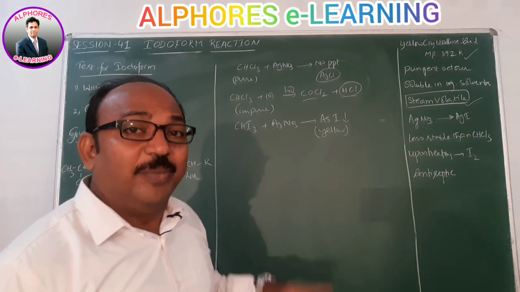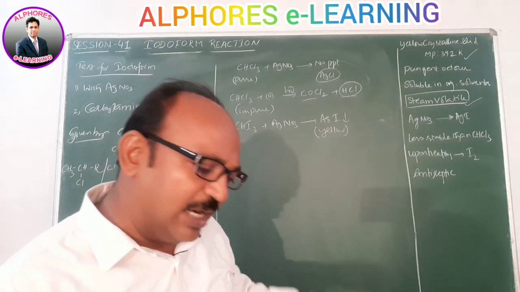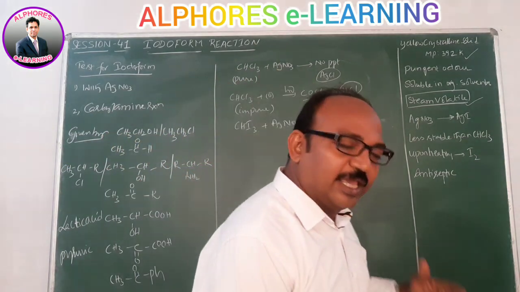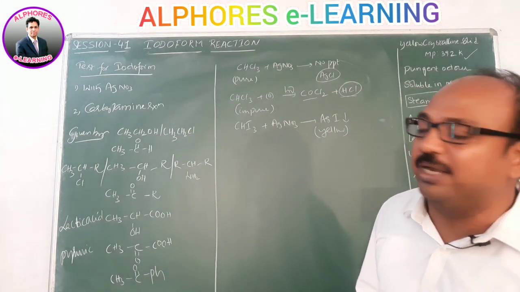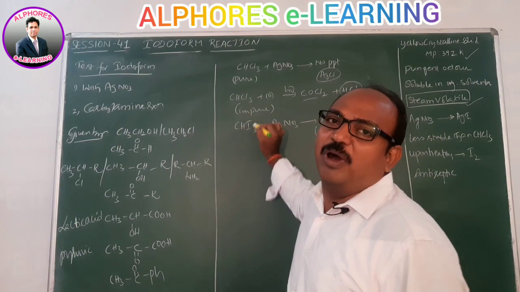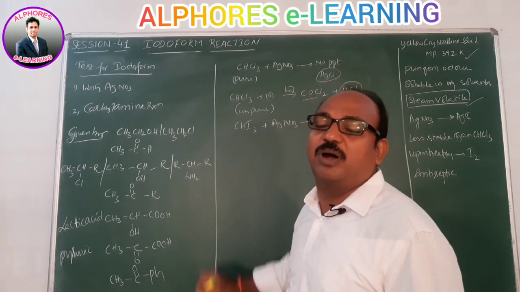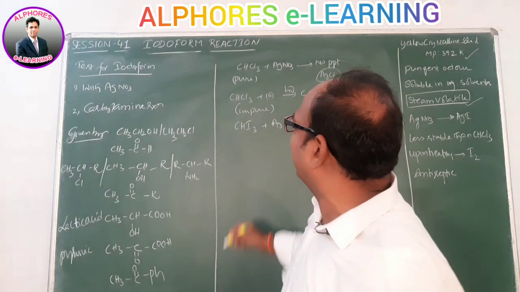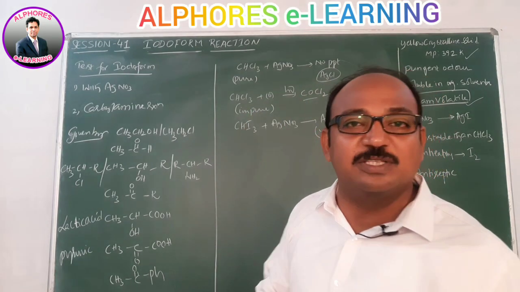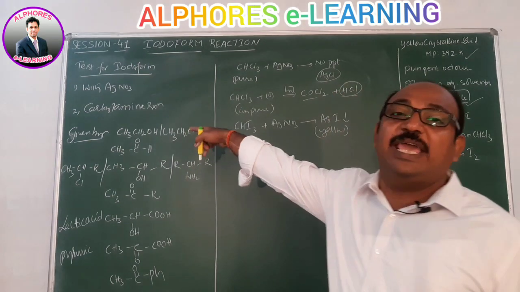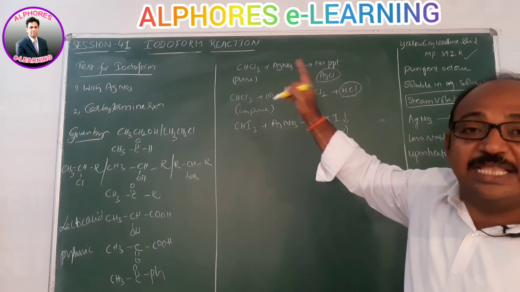How, sir? Because the C-Cl bond is less polar and the bond length is short, whereas the C-I bond is more polar and the bond length is long. In other words, the C-I bond energy is less, whereas the C-Cl bond energy is more. That's why with silver nitrate, iodoform can give a yellow precipitate of AgI, whereas CHCl3 does not give any white precipitate of AgCl.